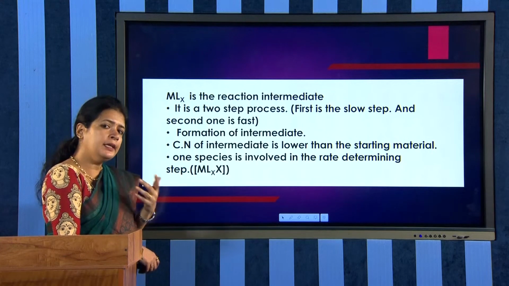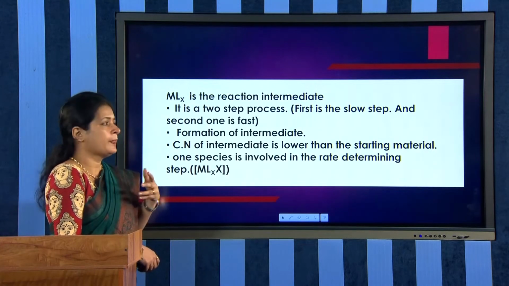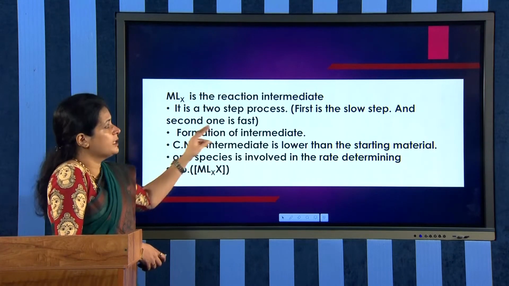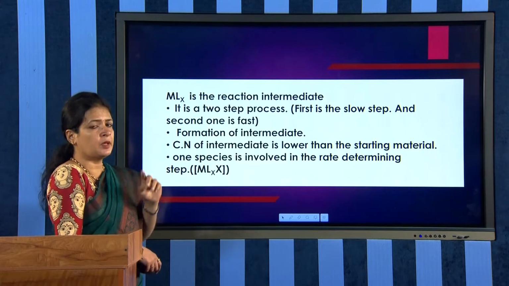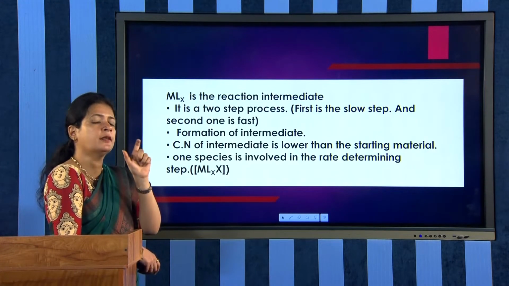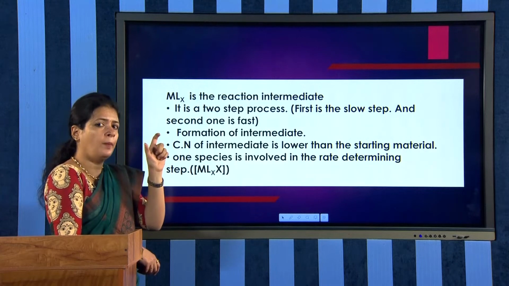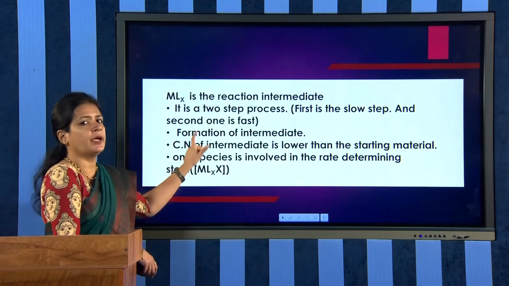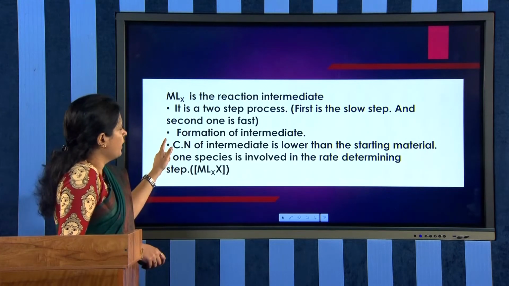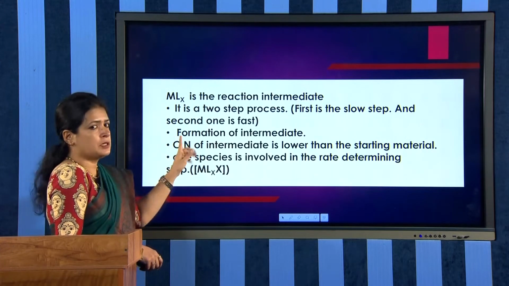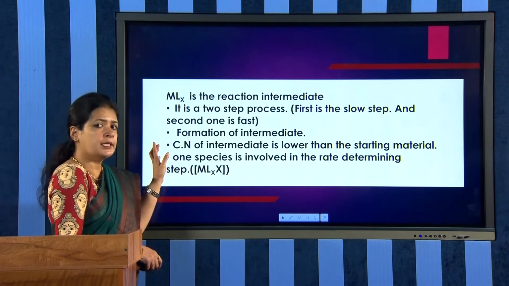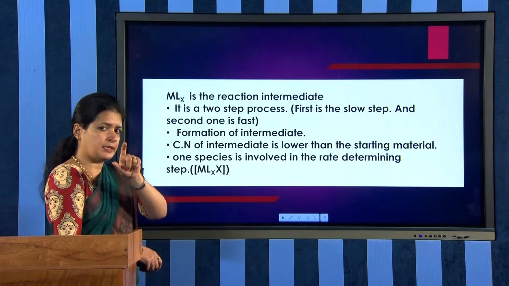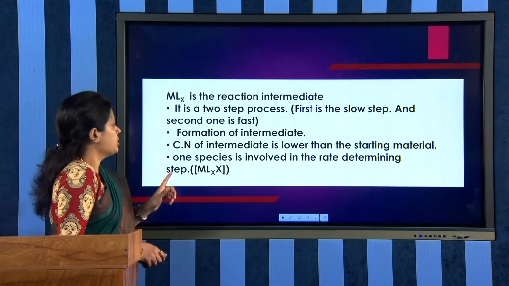And we know that the rate determining step is the slowest step, right? That is why the dissociative step is the rate determining step, and that is why it follows the SN1 mechanism. Only one species, the complex MLXX, is involved in the rate determining step, which is why the reaction follows the SN1 mechanism. And we have the formation of an intermediate in this mechanism, which is MLX. MLX is the reaction intermediate.